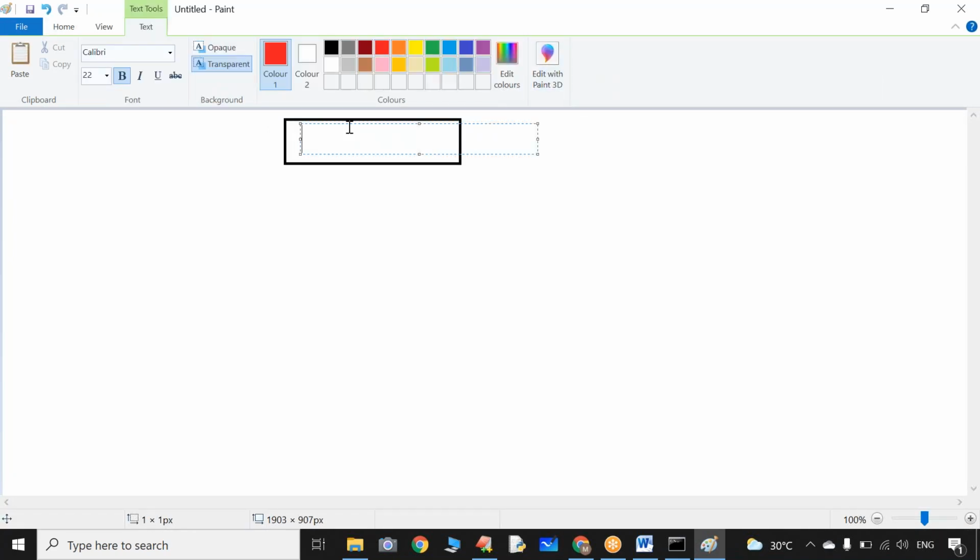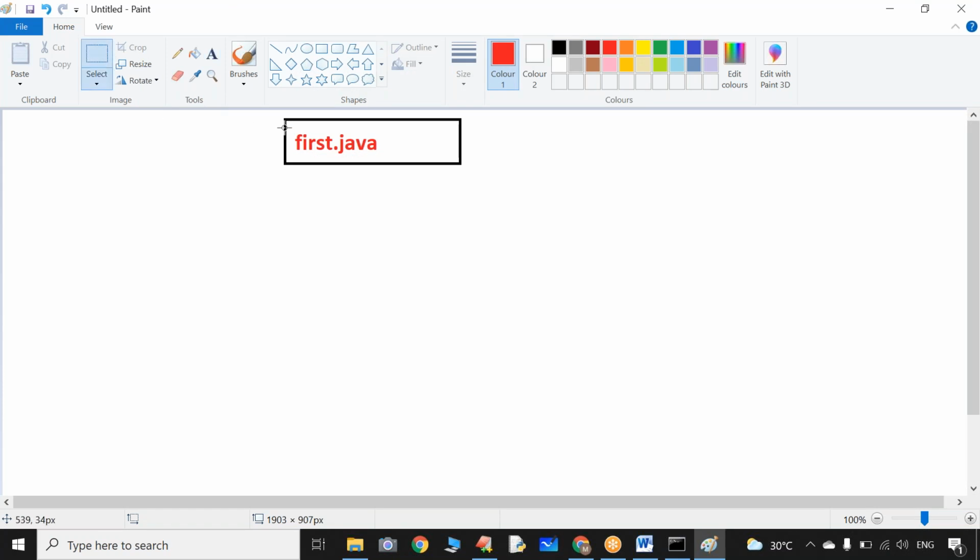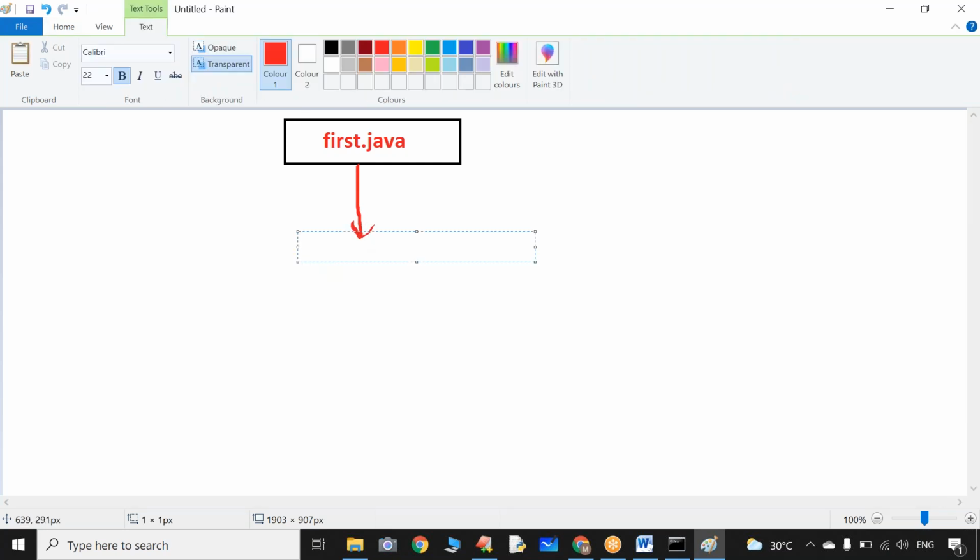Sir, whenever my program name is first.java, when this program is submitted to the Java compiler, what will the Java compiler do?